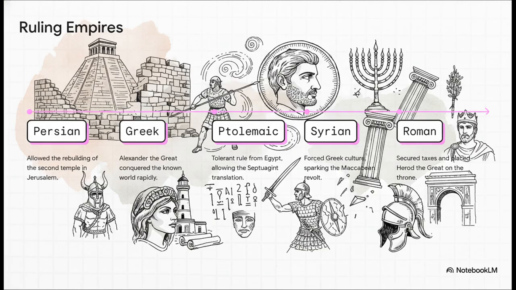Israel initially falls under Ptolemaic rule down in Egypt, who were largely tolerant, but then it gets violently overtaken by the Syrians. The Syrians tried to forcefully impose Greek culture, Hellenization, onto the Jewish people. That sparked immense culture wars and the famous Maccabean revolt. But ultimately, Rome steps into the picture. Pompey arrives to secure taxes, quell the fighting, and they place Herod the Great on the throne around 37 BC.